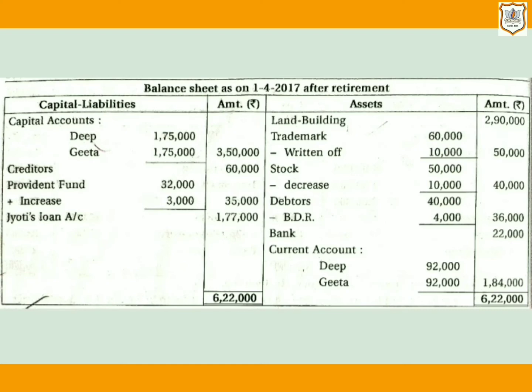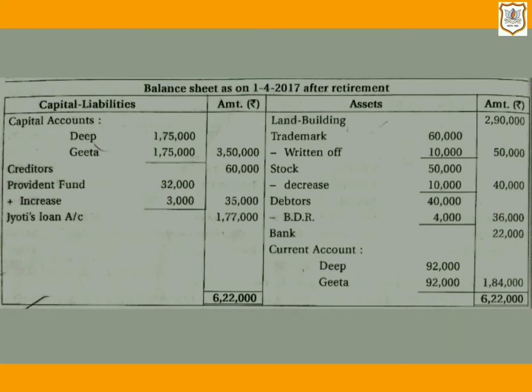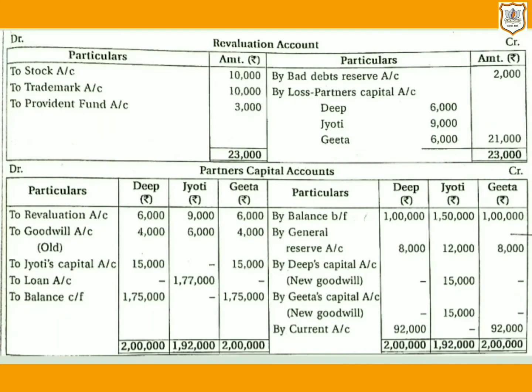So this goodwill will be given by Deepa and Geeta in their gaining ratio. If you solve it, by applying the formula of gain, that is new share minus old share, you will get gaining ratio, that is 1:1. That means goodwill of Jyoti will be given by Deepa and Geeta in their gaining ratio, that is 1:1. So let us give effect of that.